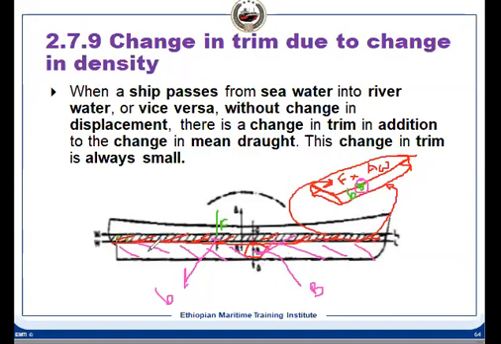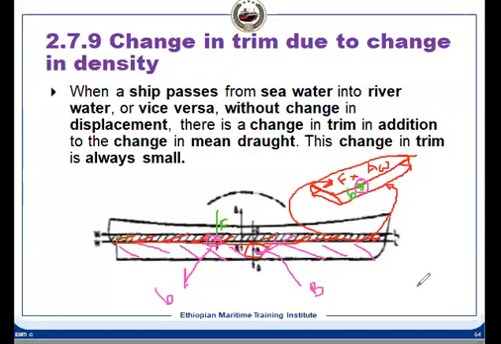Now because of this change of volume, this centroid is not on this line. It has shifted to this position. If the initial B is here and, due to the change, there is a B which is not on this line, then what will happen? Will the B remain?